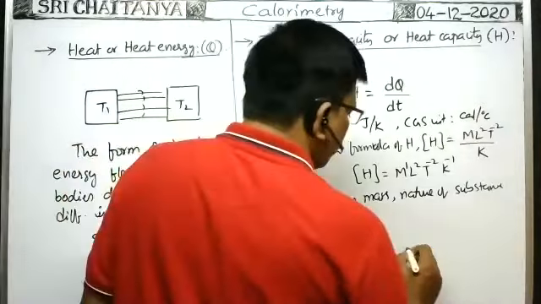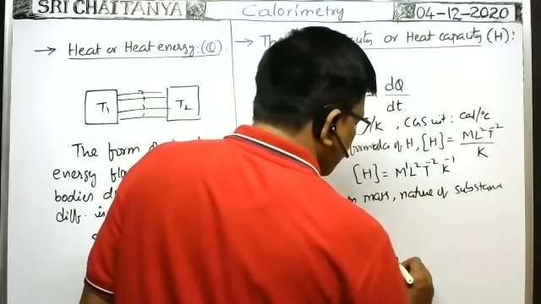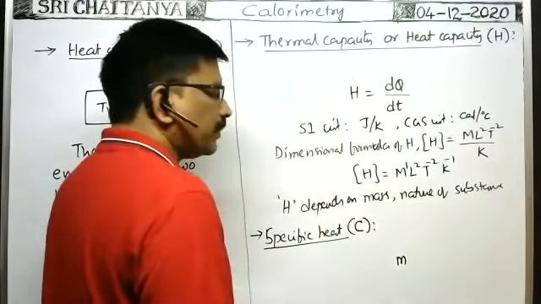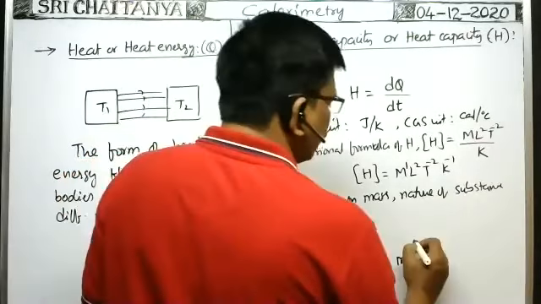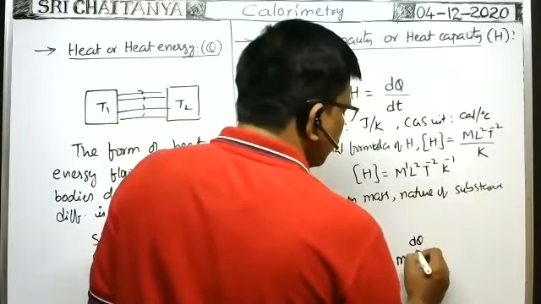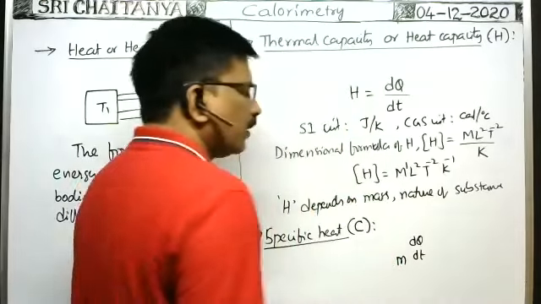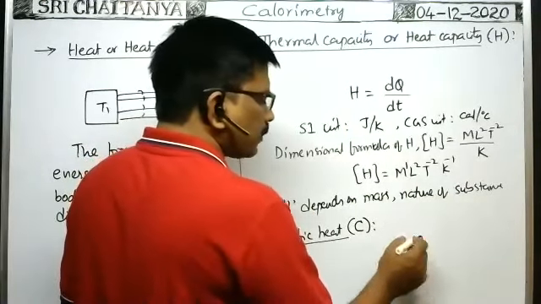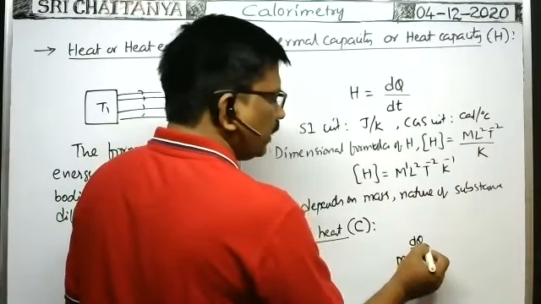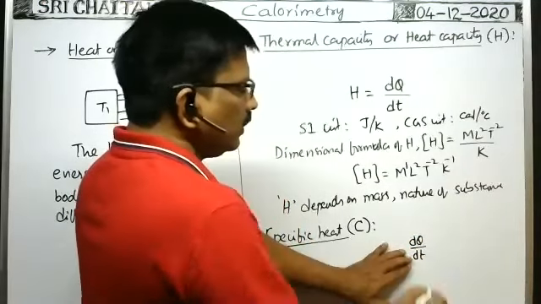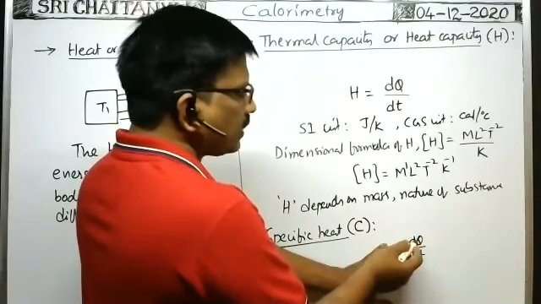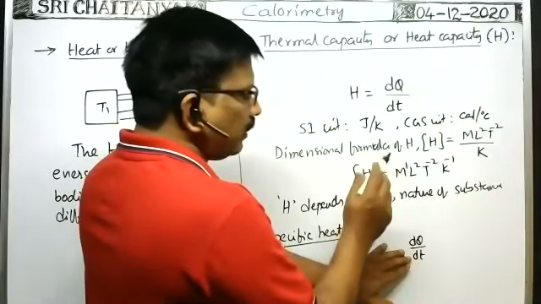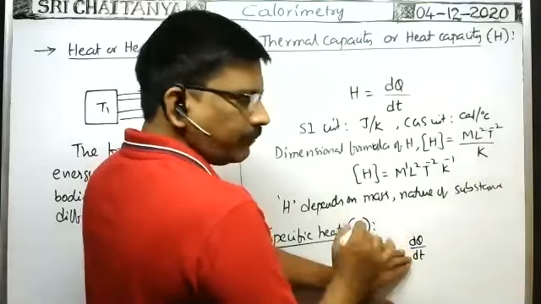So suppose M grams of substance requires dq amount of heat energy to raise the temperature by dt amount. Then the amount of heat energy required to raise the temperature of M mass of the substance by 1 degree means dq by dt.